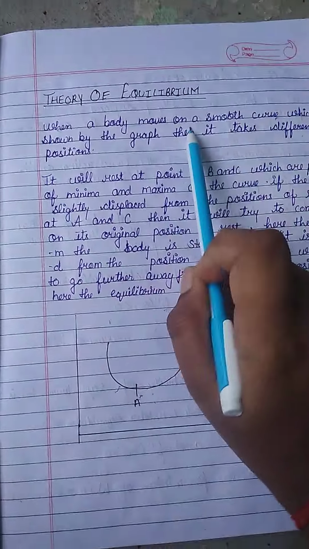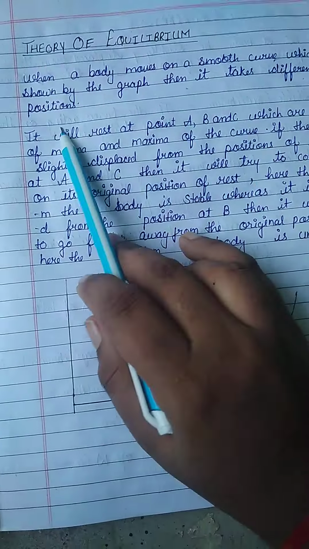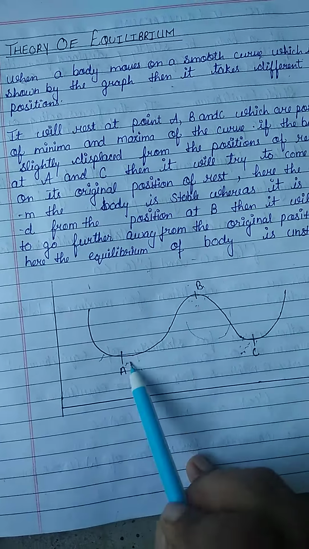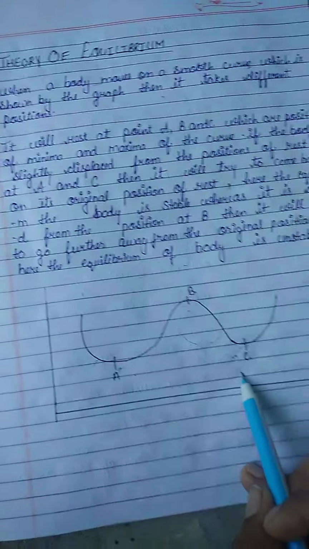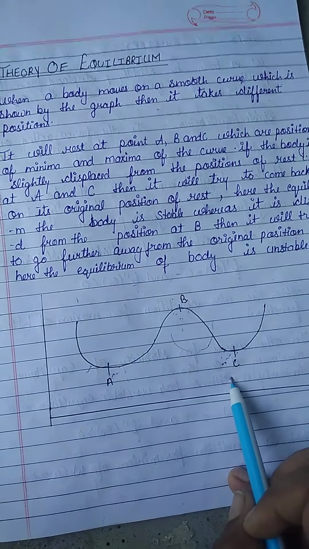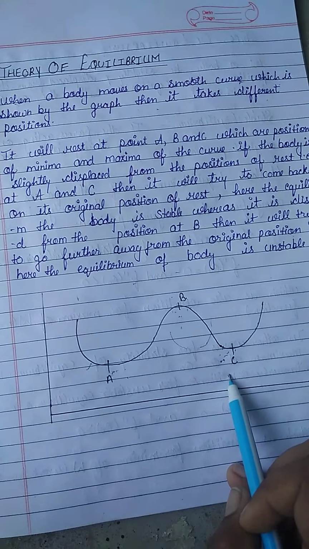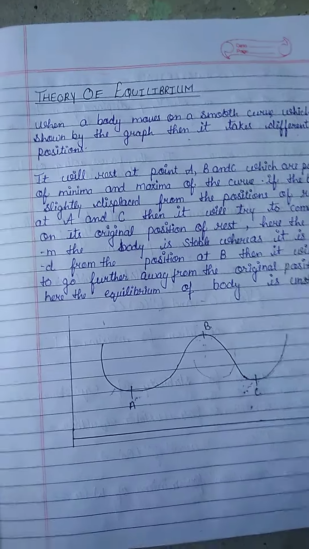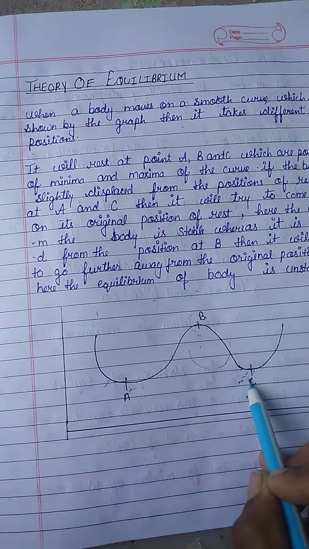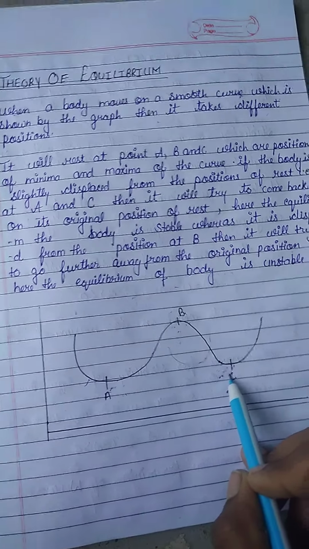When a body moves on a smooth curve, which is shown by the graph, then it takes different positions. It will be at rest at points A, B and C, which are the positions of maxima and minima of the curve. If the body is slightly displaced from the position of rest at points A and C, then it will try to come back to its original position of rest.